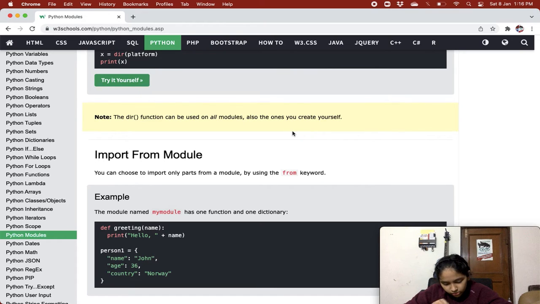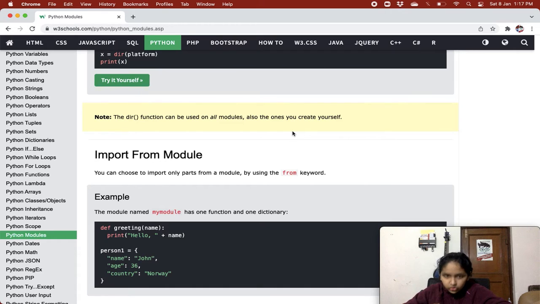So now let's see import from module. That sounds cool. Well, we had already done this, guys, as you remember, right? In the before video I had taught you guys, in which I used Pygame. I don't remember the name of that game. Well, it's okay. I'll just tell you once again that you can choose to import only parts from a module using the from keyword. So you didn't understand it, of course. So let me just tell you from the example.